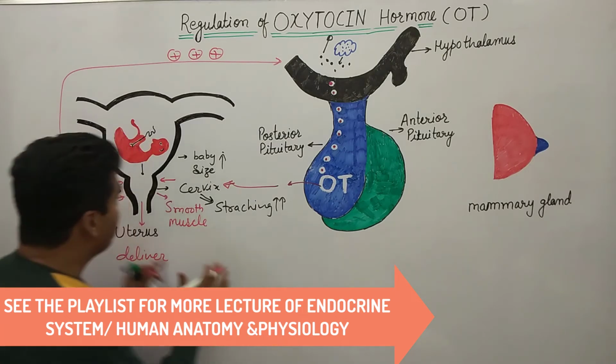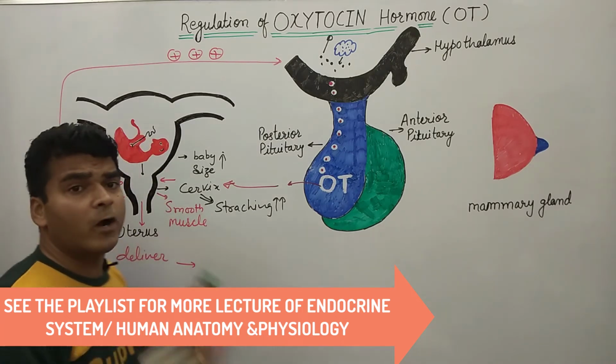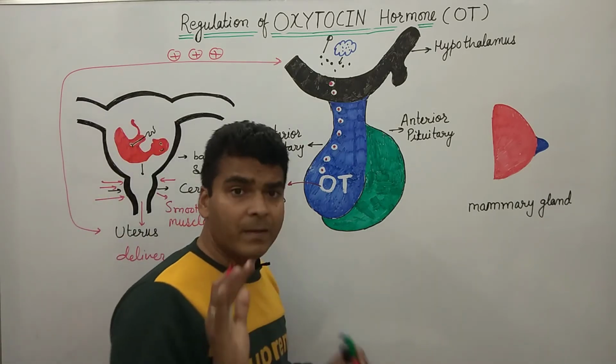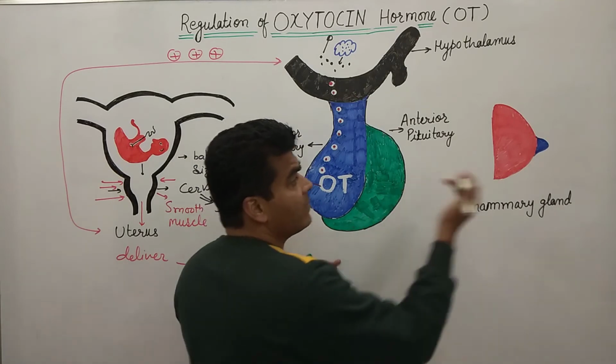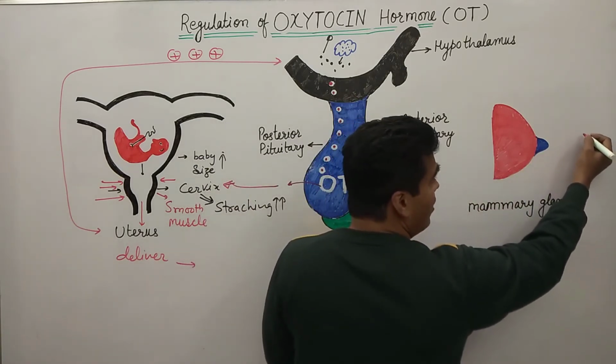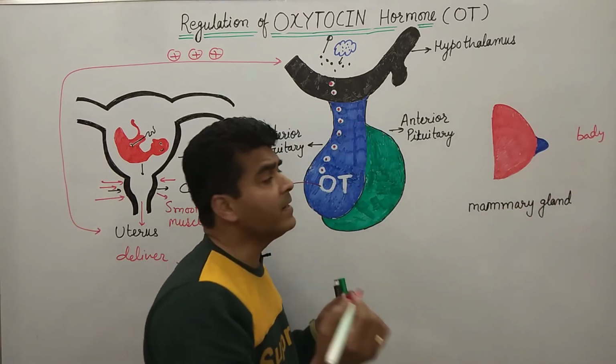Now what happened? We have this baby after the delivery. Now what will the baby do? The baby needs milk. Now what happened after 1 or 2 days? So after the first day, we have a baby over here. Okay, now the baby takes milk.